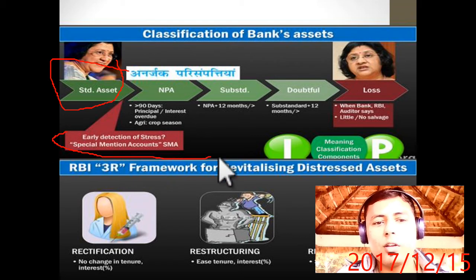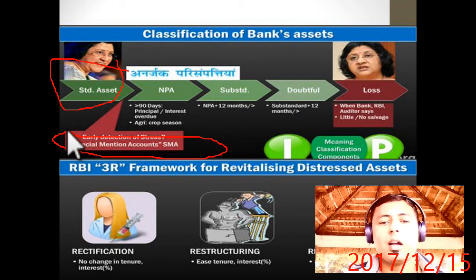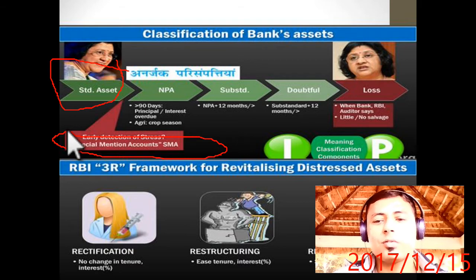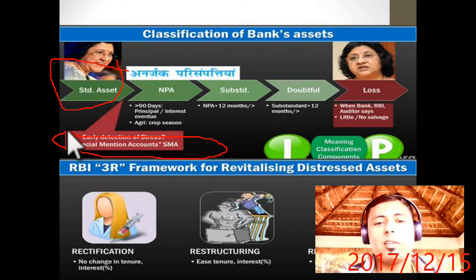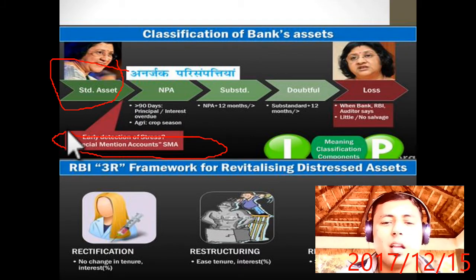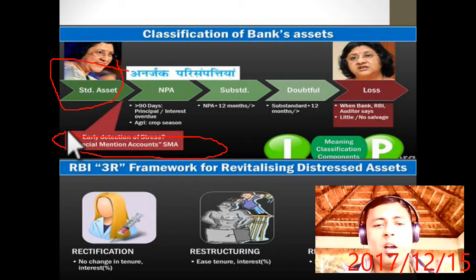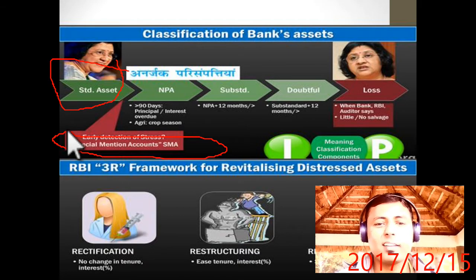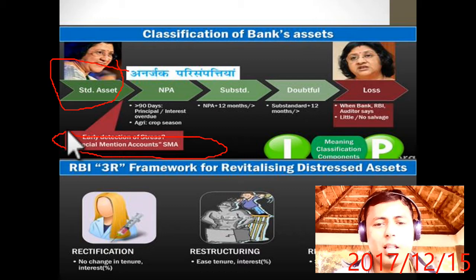Now, without going NPA, suppose you have not paid interest for 1 month. The bank will understand there is some problem, why he has not paid. Maybe you have not paid because that month you didn't have money, or you spent more, or you didn't get the time, or you didn't remember it. There may be some unforeseen circumstances.